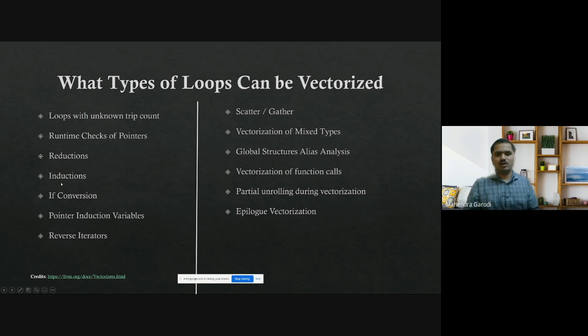Induction is basically when you have the loop variable and you want to assign it to individual elements in an array. If there are very simple if statements, the compiler can flatten them using something called masking, which vector architecture supports. We'll not talk more about that, but masking is very simple. Let's say you have 128 elements in a vector, but you want to process just the odd elements, so you can disable the even elements. This is a very simple example. You can do a lot of permutations and combinations there.